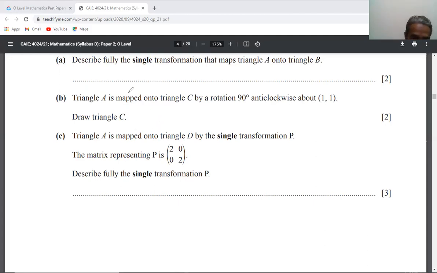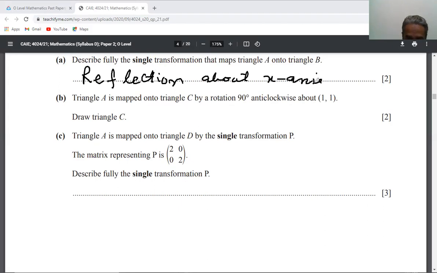Here we will write reflection, about mirror line x-axis. That's it for this part.